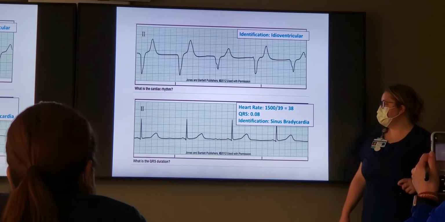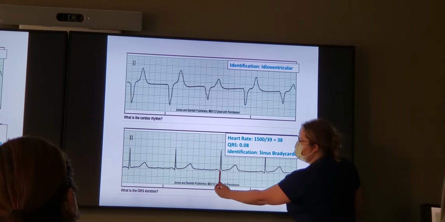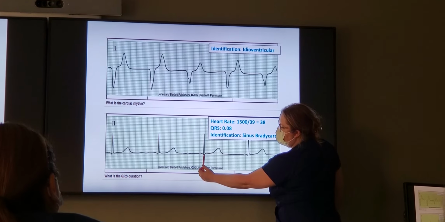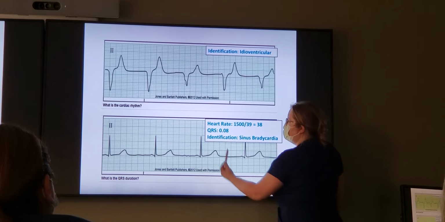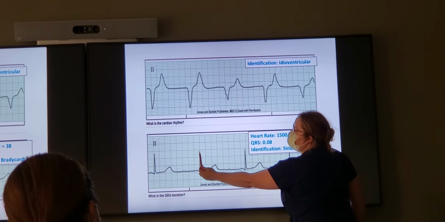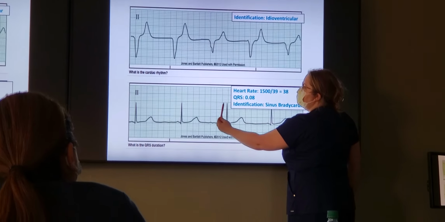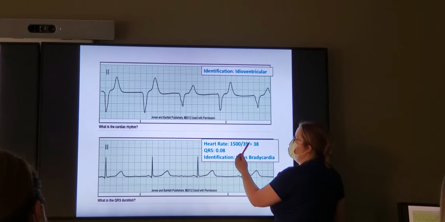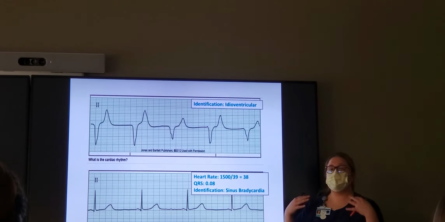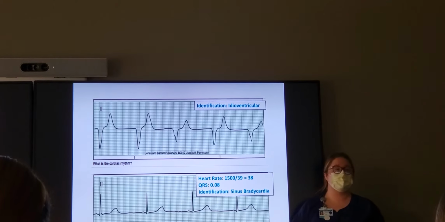This one's gonna ask us to measure our QRS. We're about 2 boxes. I fall on a line here. So see how I go down on this line right here, the skinny line? We're gonna go over 1, 2 boxes. That's 0.08. And then again, we're gonna do that 1500 method. So see how I fall on this bold line for my rate? We're gonna go over 5, 10, 15, 20, 25, 30, 35, 36, 37, 38, 39, which is 38 beats per minute. If I didn't do the 1500 method and only counted, I'd get 40, right? That would be a wrong answer because our true answer is 38.